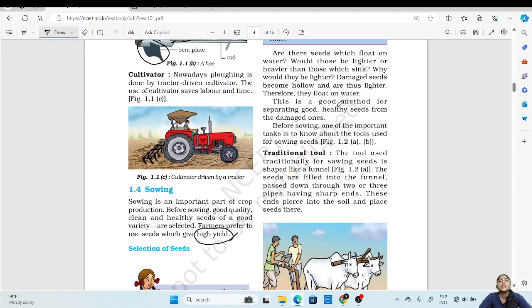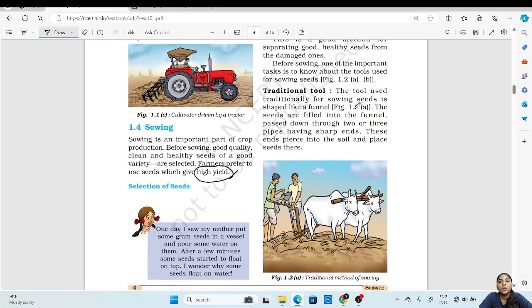Now these seeds can be selected by soaking the seeds in water. When we soak the seeds in water, the damaged or the hollow seeds will float on water and the healthy seeds will be at the bottom of the container. So this is a good method for separating good and healthy seeds from the damaged ones.